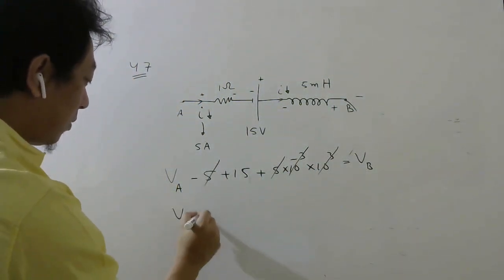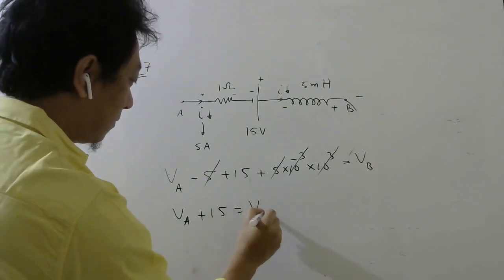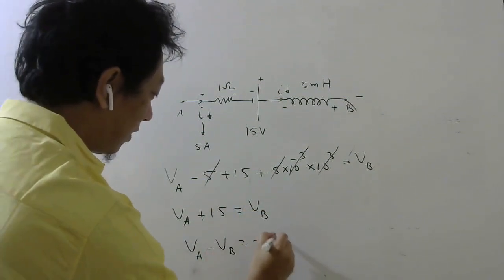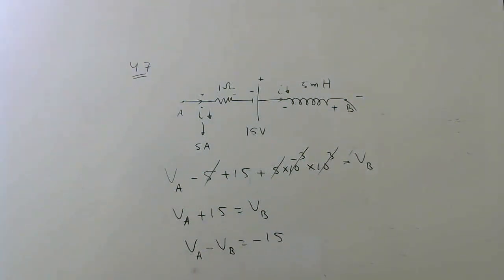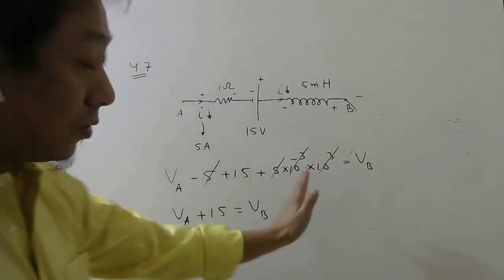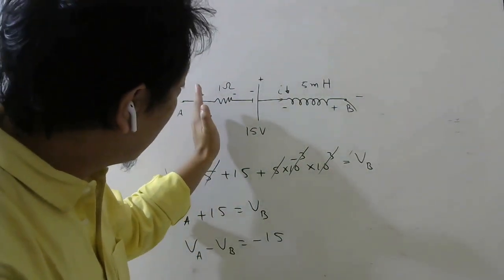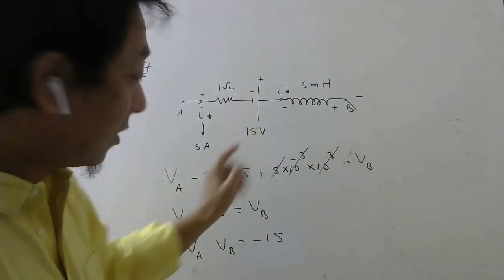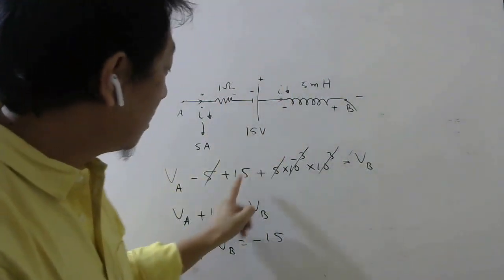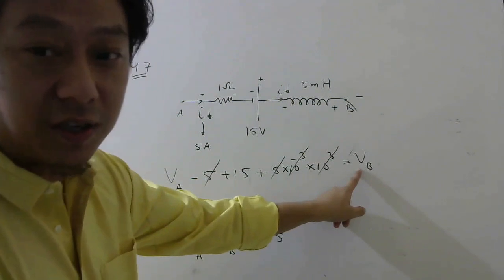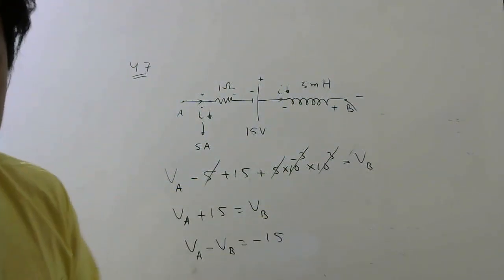So VA plus 15 will be VB. So you can see VA minus VB will be minus 15. Same answer you will get, right? But if you apply this technique, if you are going along decreasing potential, then minus, increasing potential plus, because we are adding changes in potential to get this potential. So whichever method you feel comfortable, you can apply.